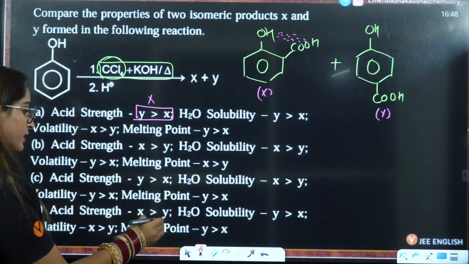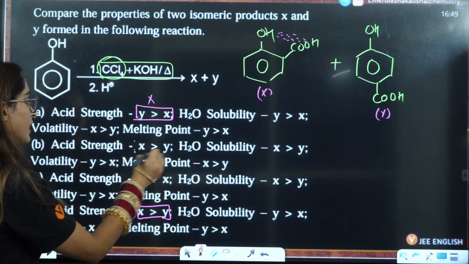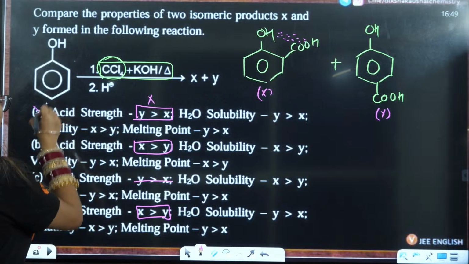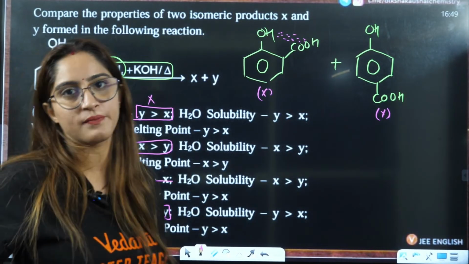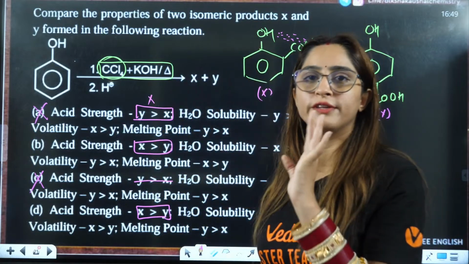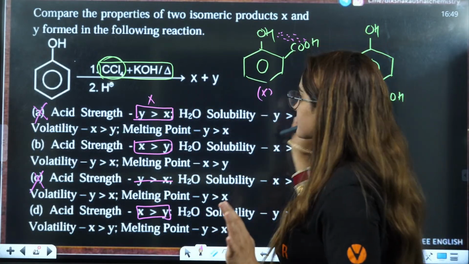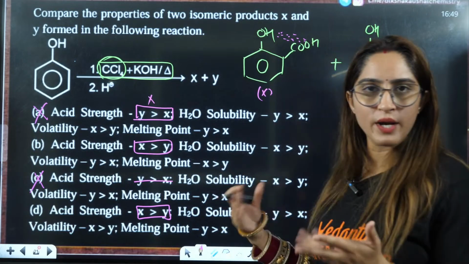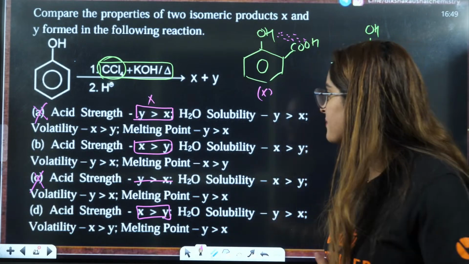X should have greater acidic strength as compared to Y, right? So for me, A and C are eliminated, right? I am taking X and Y. You will say, ma'am, take Y as that, X as that. We will also solve with that, right? Firstly, this is X, this is Y. Usually it is written ortho then para. That's why I'm taking it like that, right?